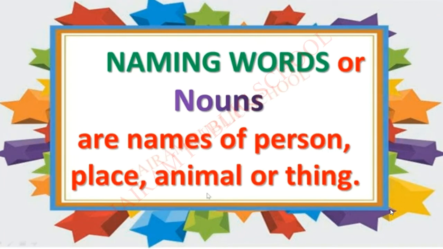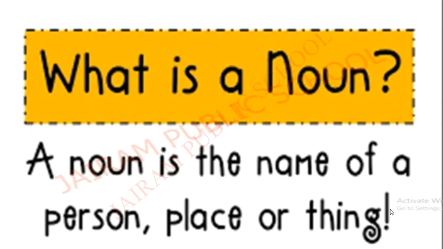So, what is a noun? What is a noun otherwise called as? Naming word. Very good. So, the noun is otherwise called naming words, or the names of a person, place, animal or thing. Very good. So, we already know what is a noun. If I ask you what a noun is, what do you have to tell? A noun is the name of a person, place, thing or an animal. Okay.